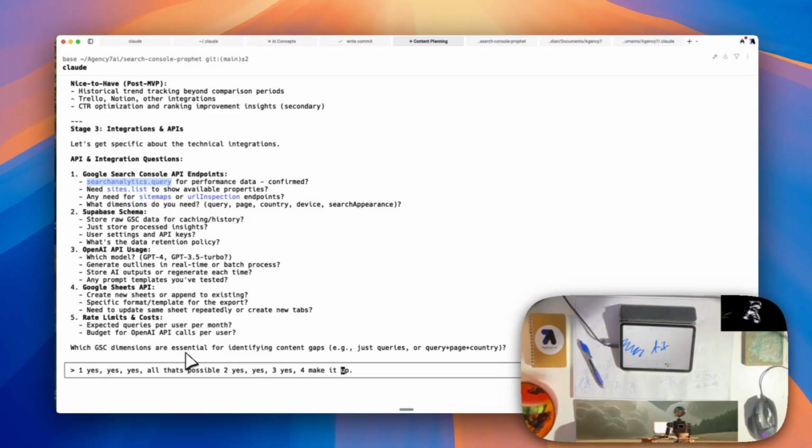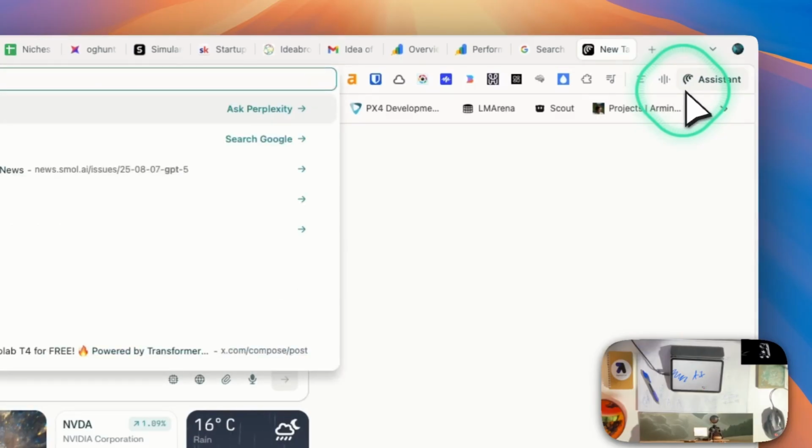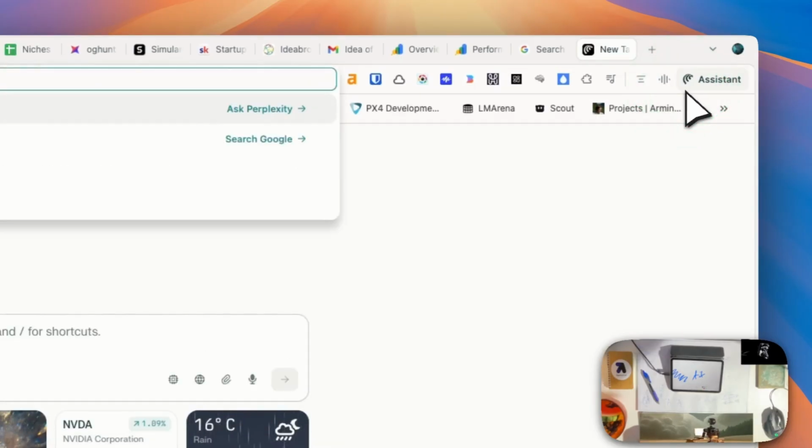Oh, doesn't need to say 3 and 4. Then we're on 3. We want to use 3.5 turbo. Actually, yeah, let's just use GPT-5 because it's the best and greatest right now. So let's get the model name, GPT-5 API model name.